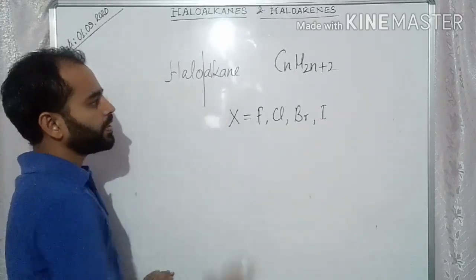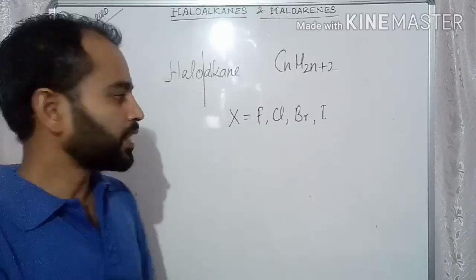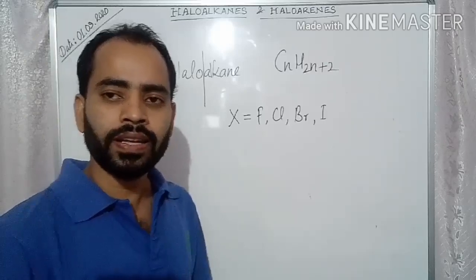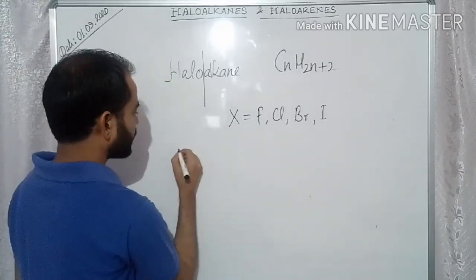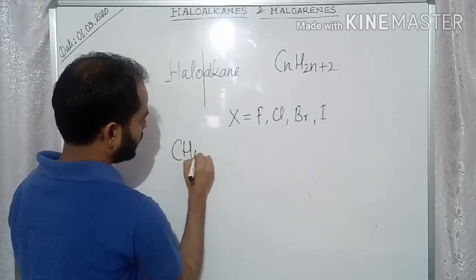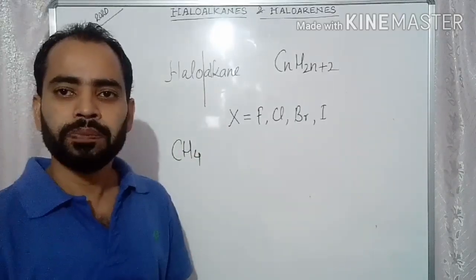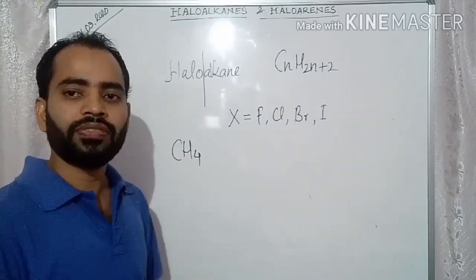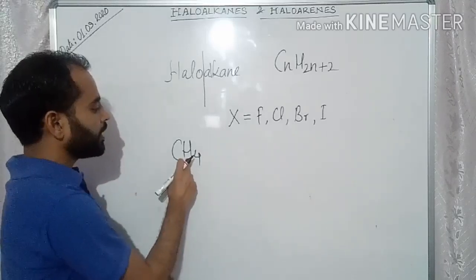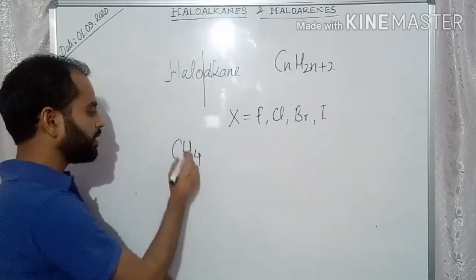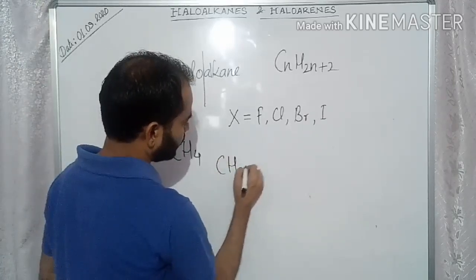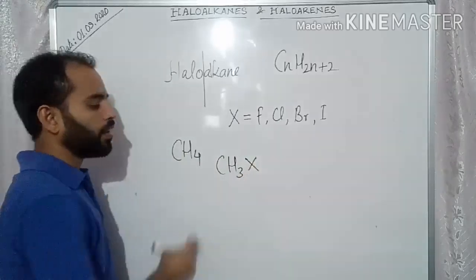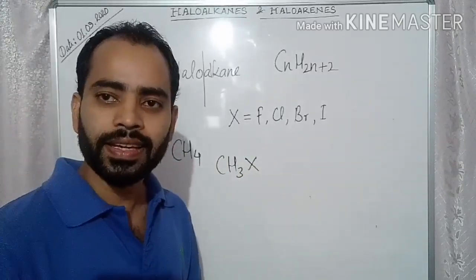So haloalkane is formed in such a way that one of the hydrogens from an alkane is replaced by a halogen. Just for example, CH4, this is methane, the simplest hydrocarbon, in which one carbon is attached to 4 hydrogen atoms. Now, if one hydrogen from this methane is replaced by any halogen, this is called alkyl halide or haloalkane.